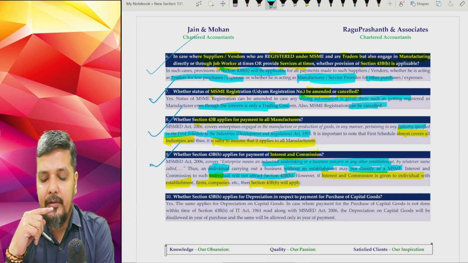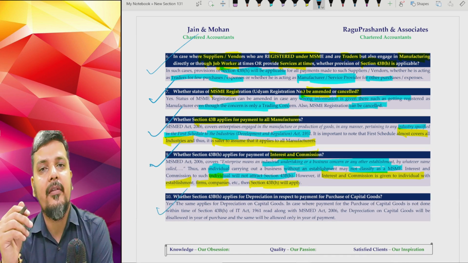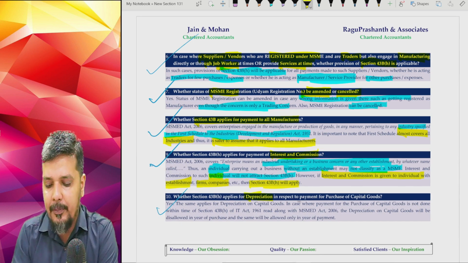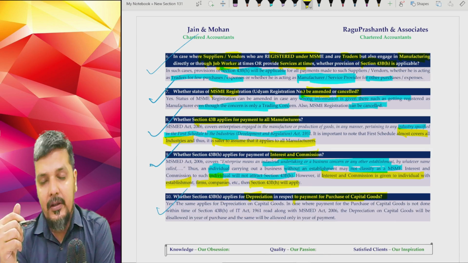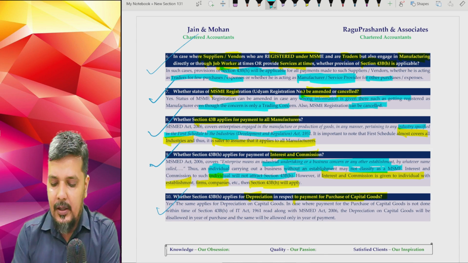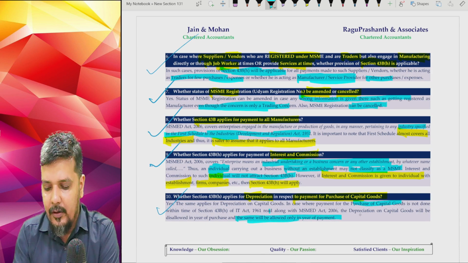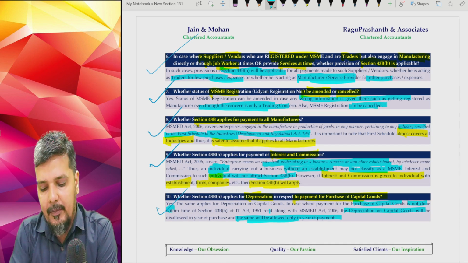Next, based on general queries asked by business enterprises: whether 43BH will apply for depreciation in respect of purchase of new capital goods. Yes, if you purchase new capital goods and the payment is not made within the time frame given under the MSMED Act.